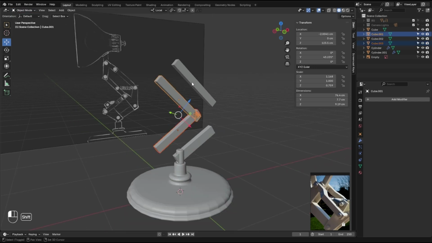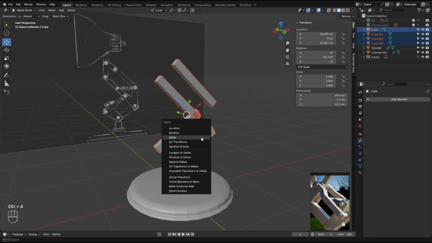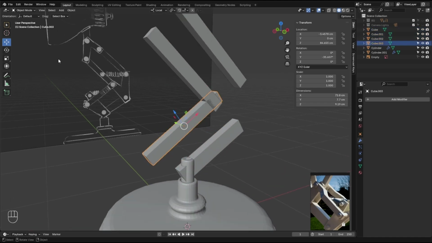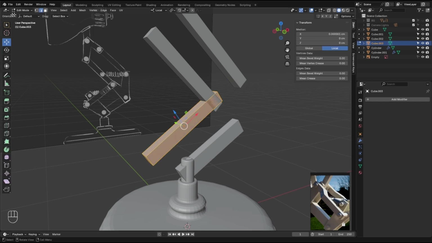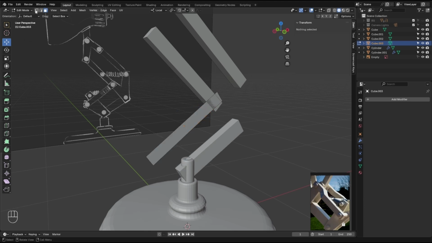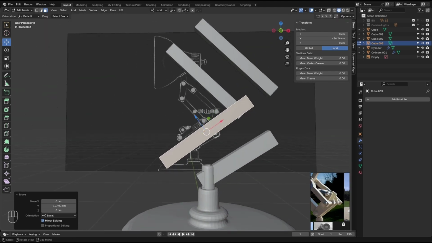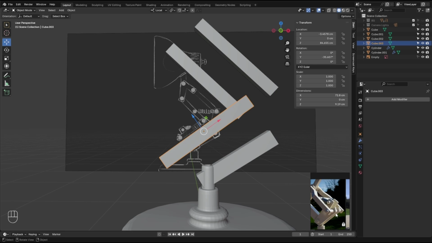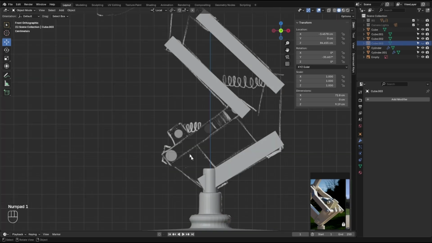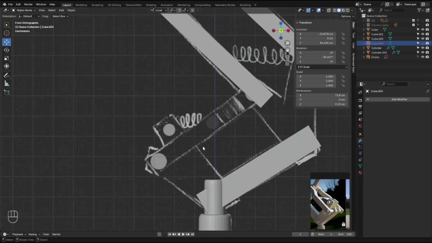But before that, let's grab all of these boxes. Again, Control A, apply scale. So grab this one and just keep this face. I'm going to grab a face and Control and I, delete faces. I'm going to keep this one right about here and hide it, because we need this joint to actually find the place to put that. So let's make the joint, the bottom joint.